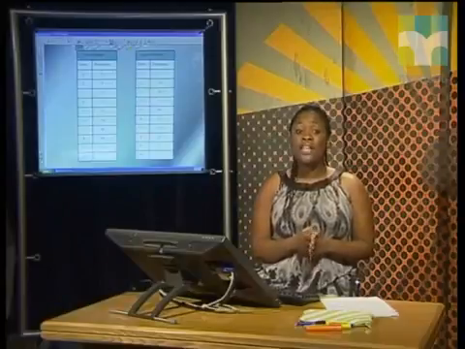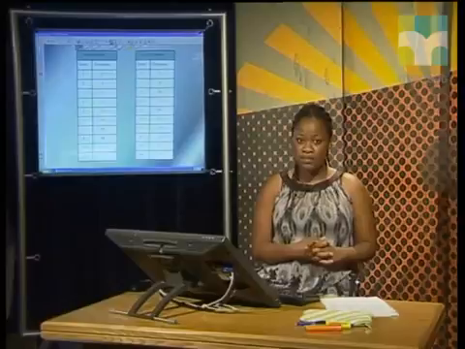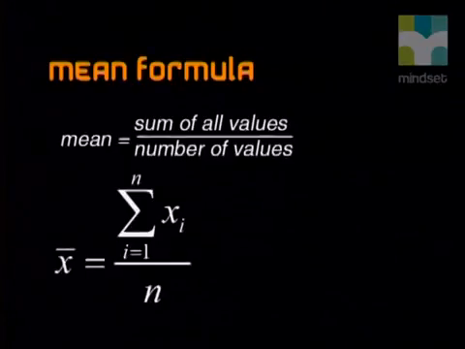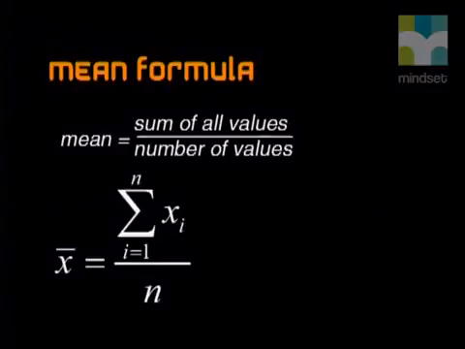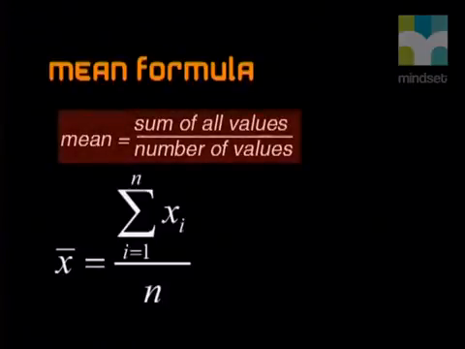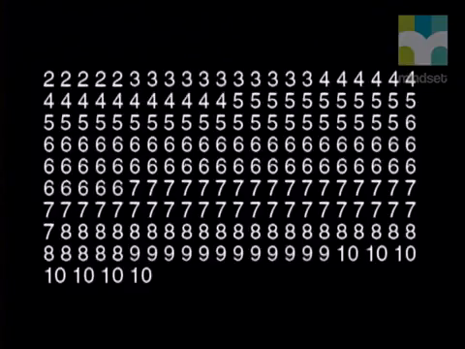Do you remember the mean formula we used to find the mean of a simple set of data? Here is the formula. The mean value or average is equal to the sum of the results divided by the total number of results. It shows that we just added all the values and divided by the number of values in the set. Here is an ordered list of the values from our table.